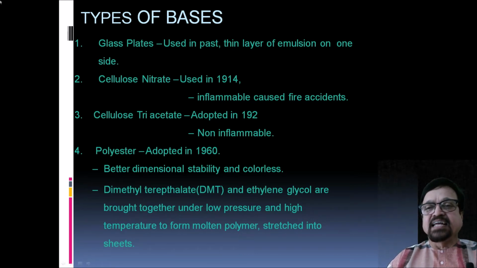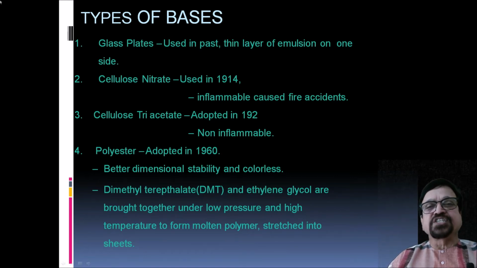Dimethyl terephthalate, that is DMT, and ethylene glycol are brought together under low pressure and high temperature to form a molten polyester. This is a basic principle of polyester, which is used in many other applications than in X-rays.